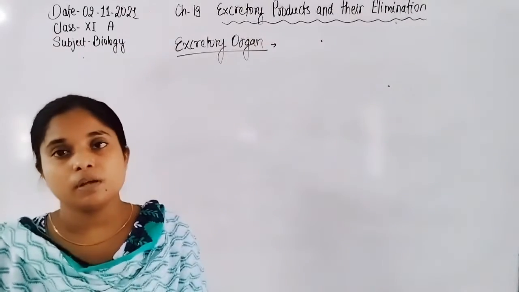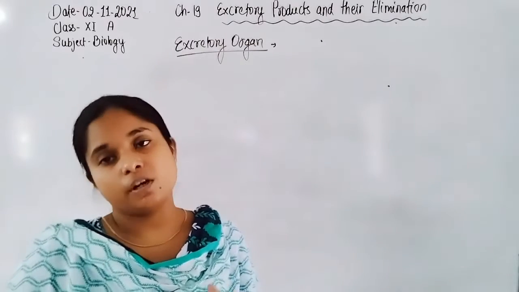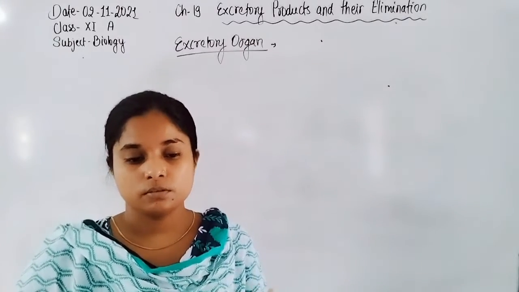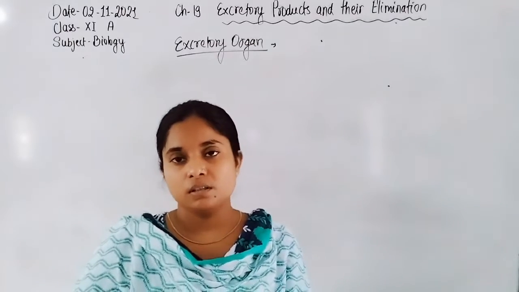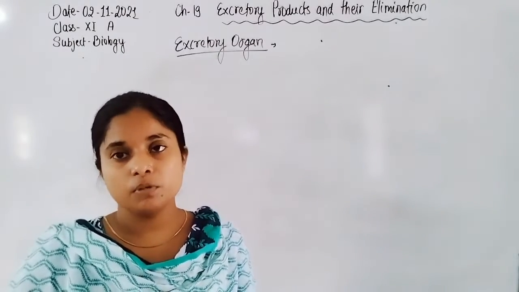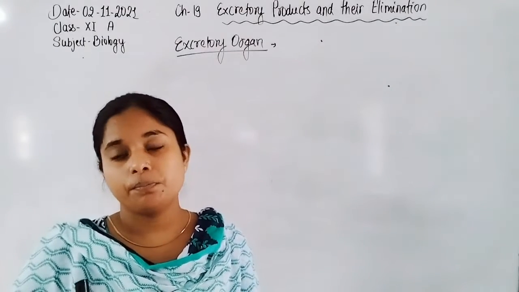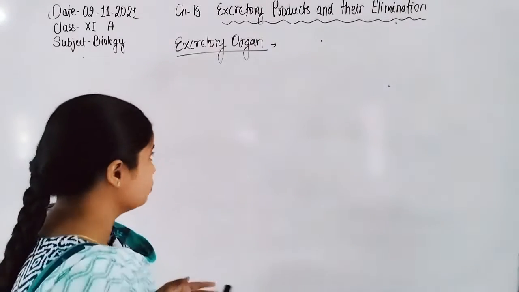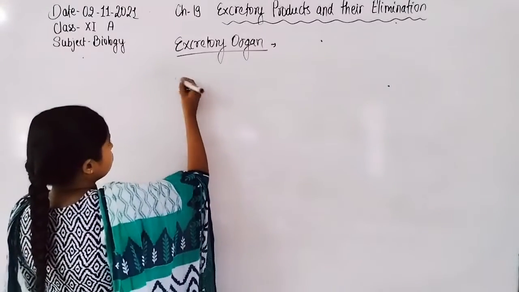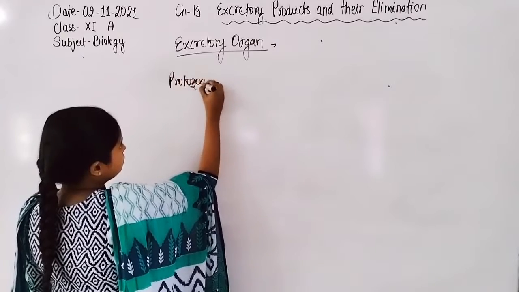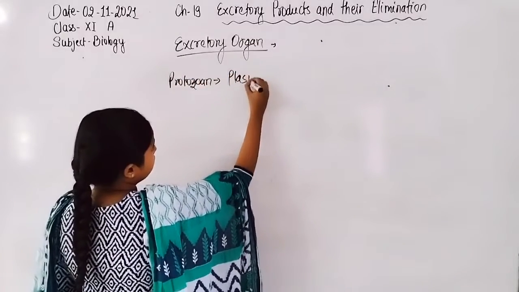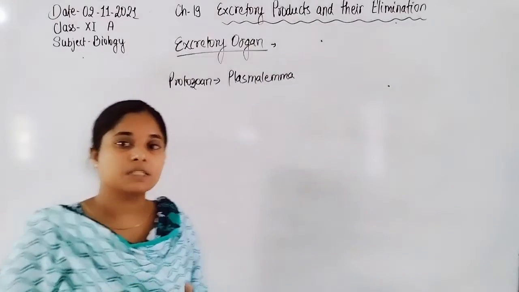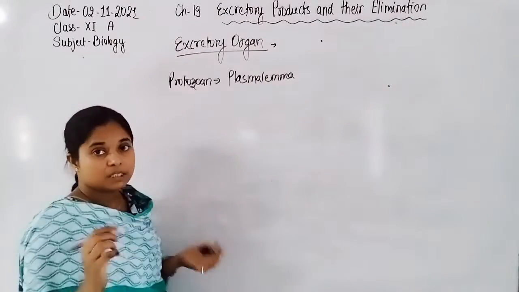The most primitive type of excretory organ, the organ which removes nitrogenous waste or waste product, is the cell membrane or plasma lemma in protozoans. Such organisms are very primitive, single-celled organisms. So in protozoans, the excretory organ is the plasma lemma. Second is in platyhelminthes.